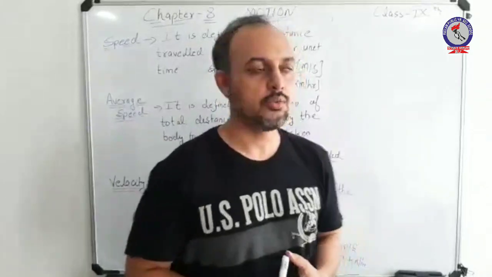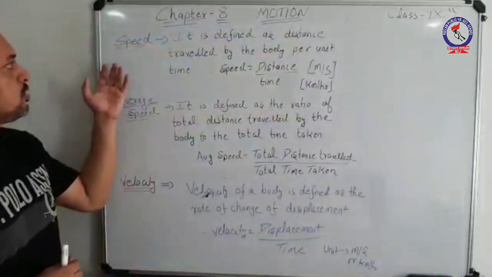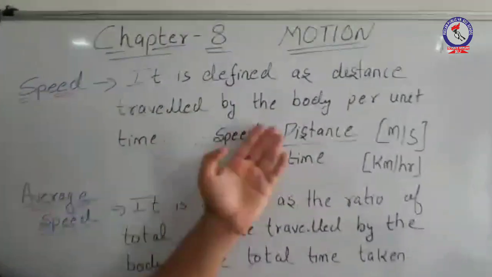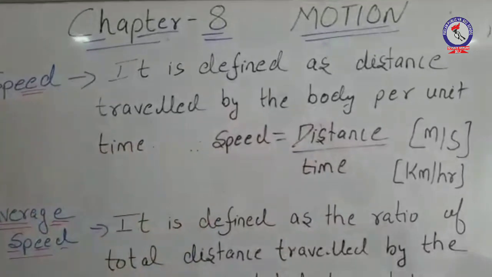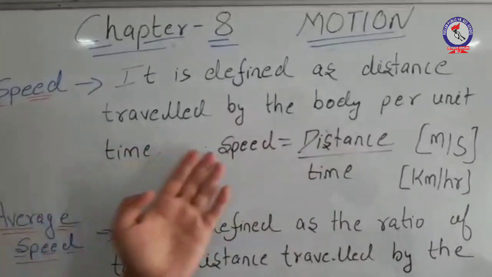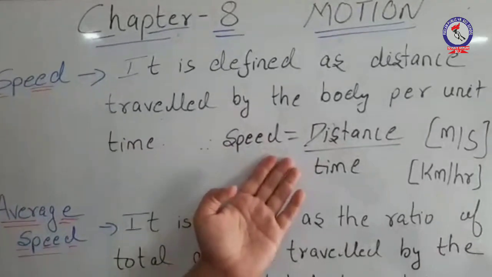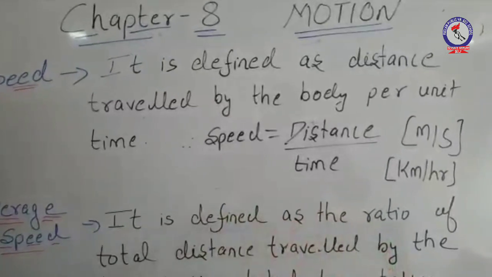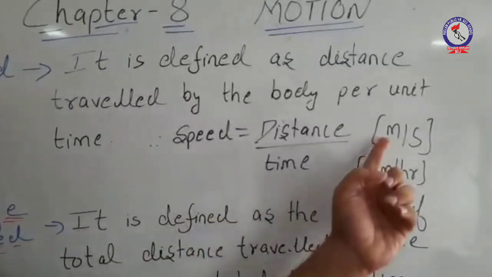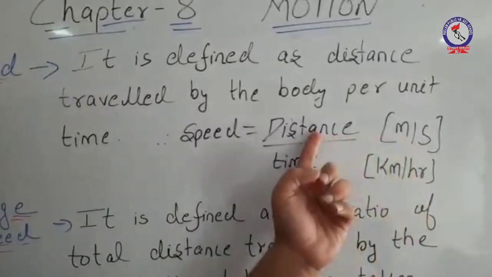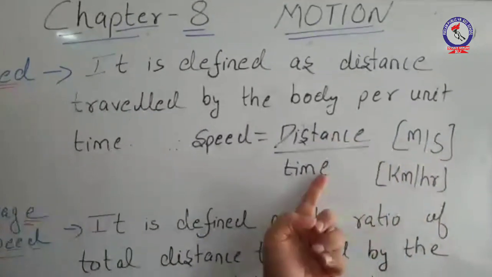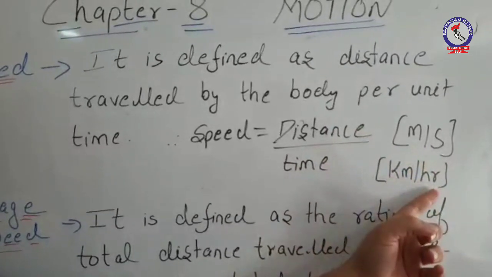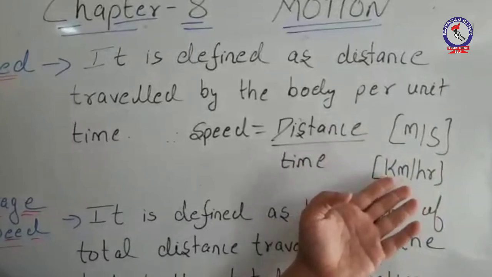Let us go through the definition of speed. As the definition says, it is defined as the distance traveled by a body per unit time. Going through the relation, speed is equal to distance upon time. Going through the units, speed can be considered under two units: meters per second, meter for distance and second for time, and another unit is kilometer per hour. Kilometer per hour represents a bigger unit.